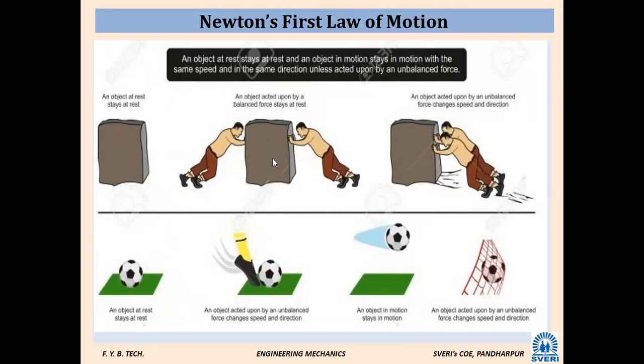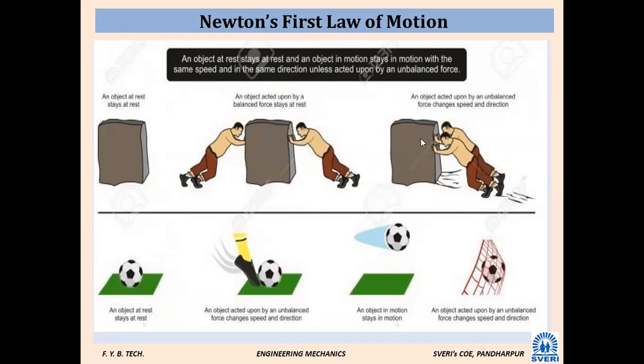Static, because the body may be acted on by external forces, but the external forces balance each other, so the net force is zero. To change the state of the body, there should be an unbalanced force system. Here there is a force on one side and a force on the other, but they balance each other. That's why the body is in static condition. Clear?